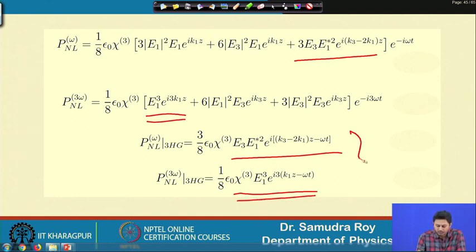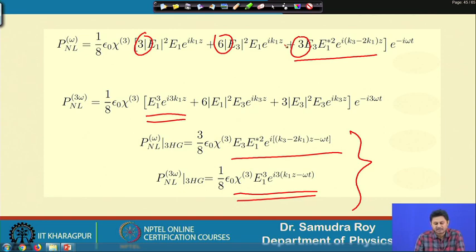So, 2 terms we identified, one is third harmonic generation corresponding to omega, and another is third harmonic generation corresponding to 3 omega. So, we identify these 2 terms for P nonlinear and extract them from the total terms. This degeneracy factor, again you need to consider very carefully how these 2 fields are interacting.